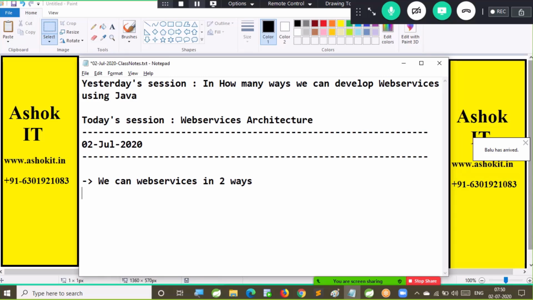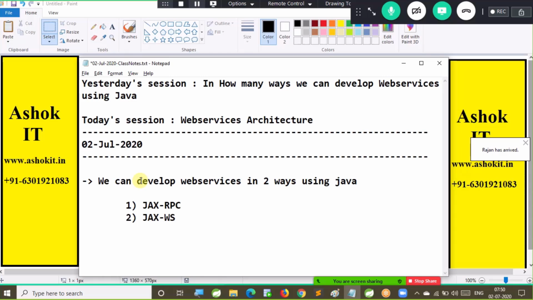What are those two ways? One is by using JAX RPC API and the second one is by using JAX WS API.